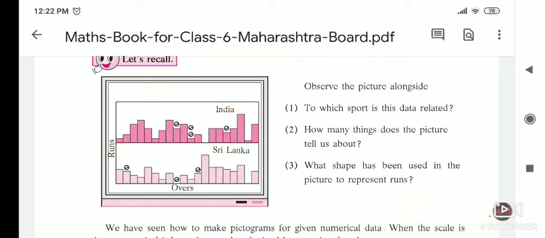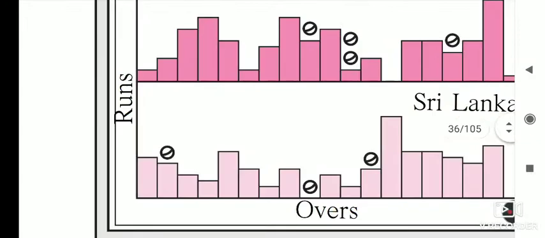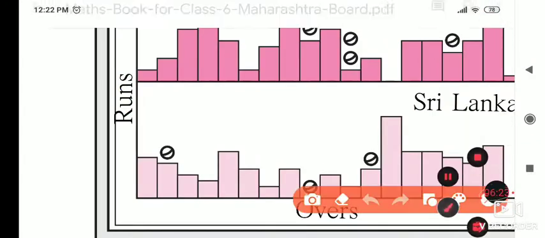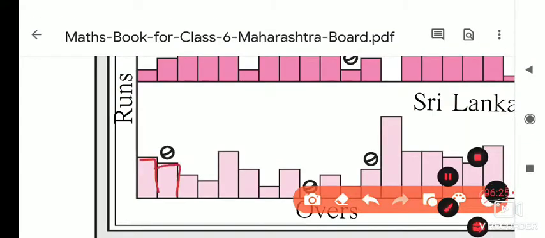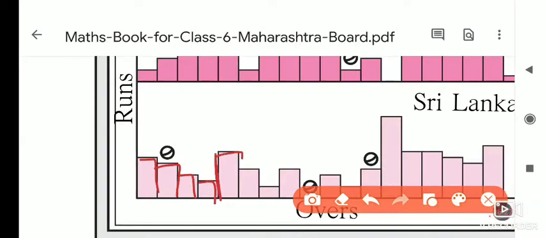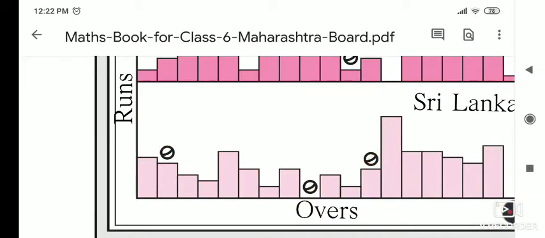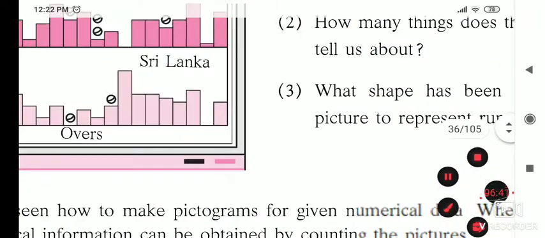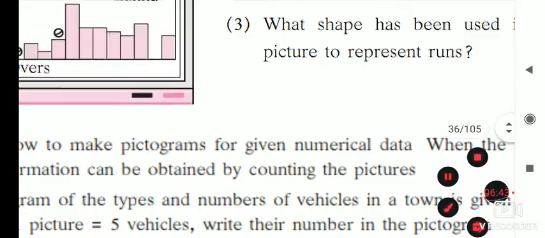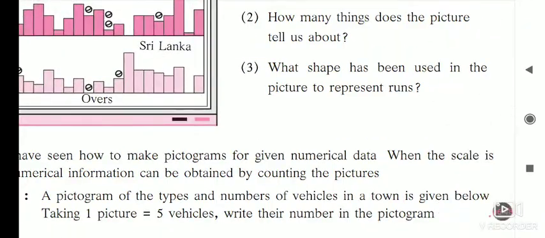If you see here, the runs are shown by these square rectangles. And here, this means what? Over or wicket? A wicket is shown by this ball. So in this way we have to read the graphs.